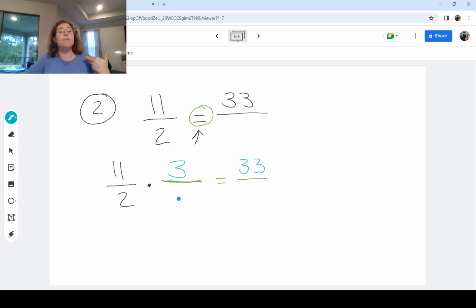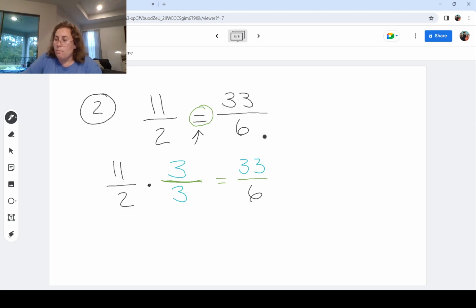It's the same idea. Really what they're expressing is the multiplicative identity, where you're multiplying by 1. And 3 divided by 3 is 1. 1 times anything is the same thing. So now we're going to multiply our denominators together, and 2 times 3 is 6. So sure enough, the blank that we need to fill in here is 6.